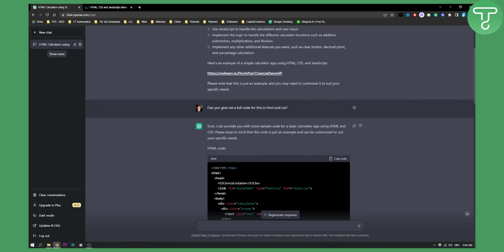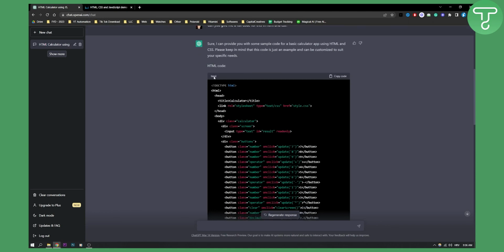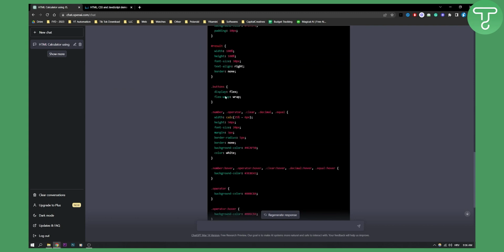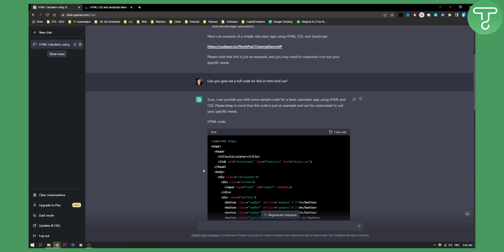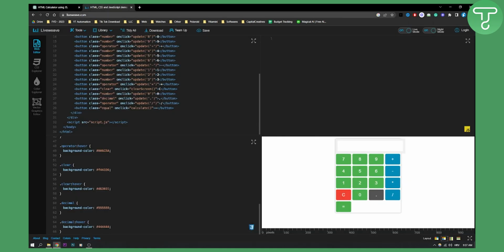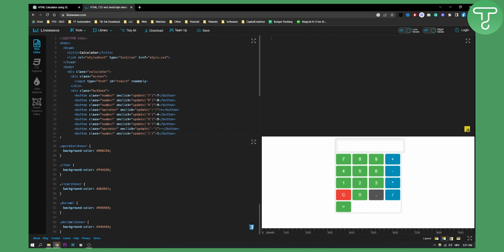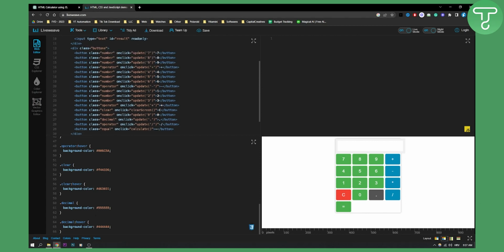Then I said, okay, can you give me a full code for this in HTML and CSS? It gave me a full code with HTML right here and CSS right here, although it cut off right here, as you can see. So what I did is I basically copied the CSS code and the HTML code into livewave.com, and then here on the left side I copied the HTML, and on the left side down below, I copied the CSS, and here I basically got the calculator app, right?